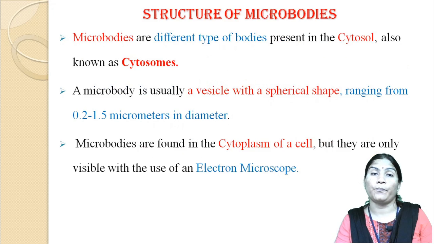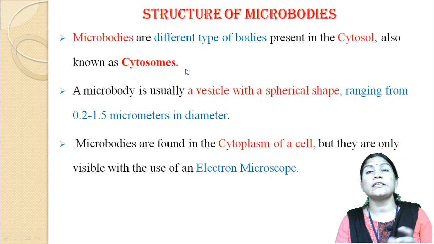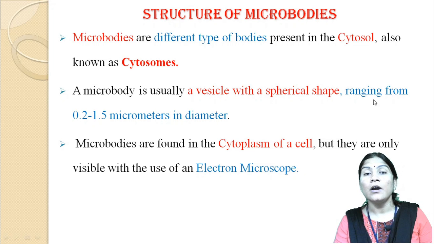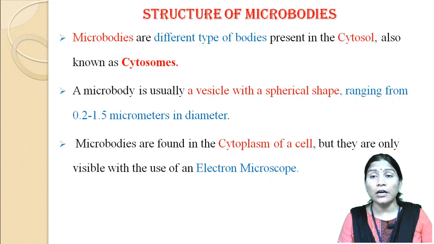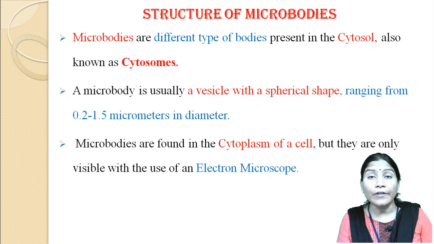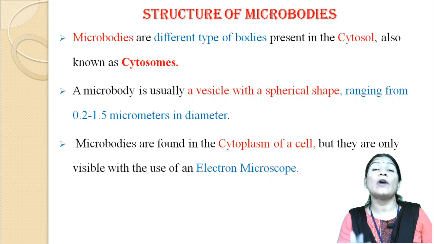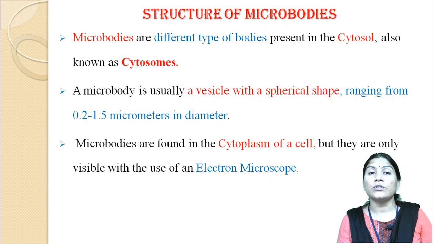Now the structure of these microbodies. Microbodies are different types of bodies which are present in the cytosol, also known as cytosomes. A microbody is usually a vesicle with a spherical shape, ranging from 0.2 to 1.5 micrometer in diameter, so these are very minute. That's why they have the name microbodies.